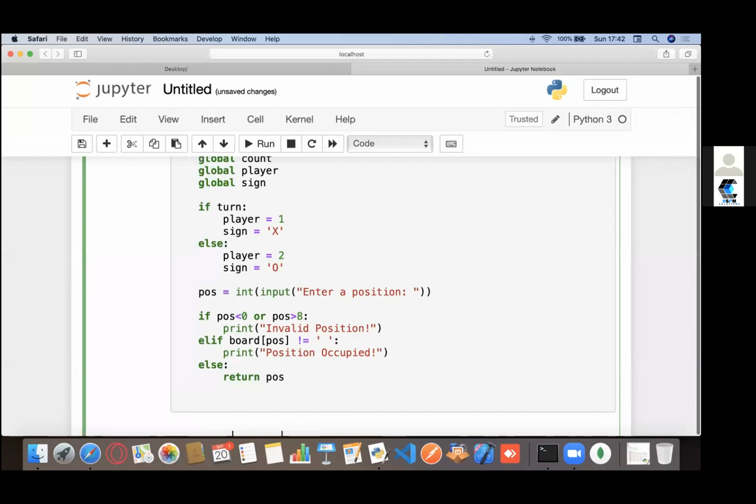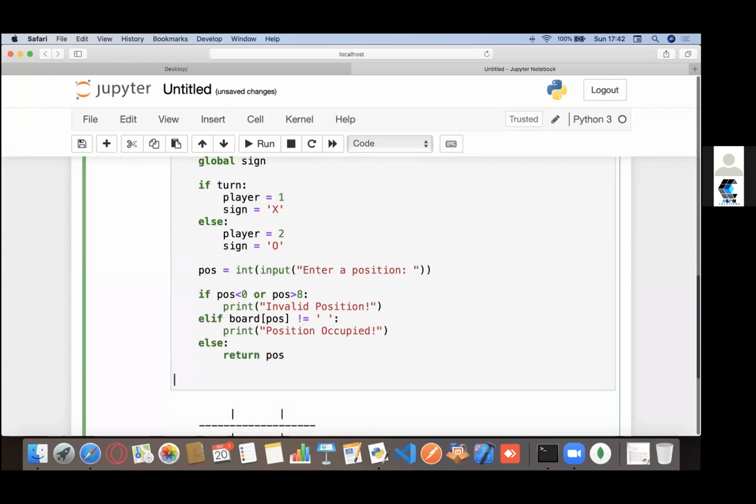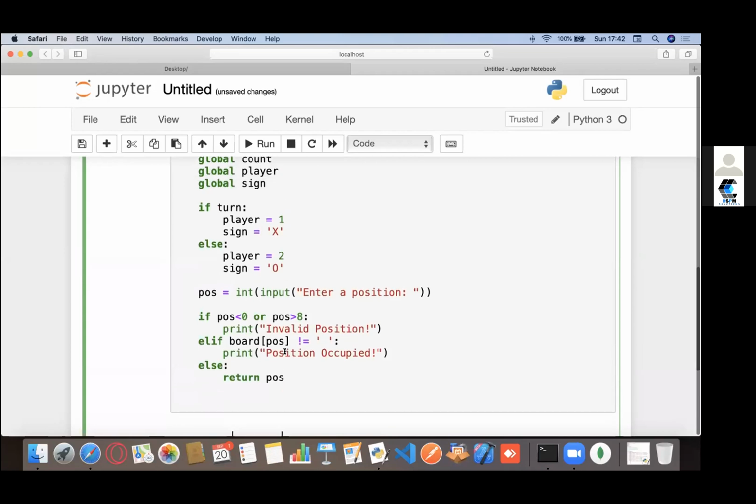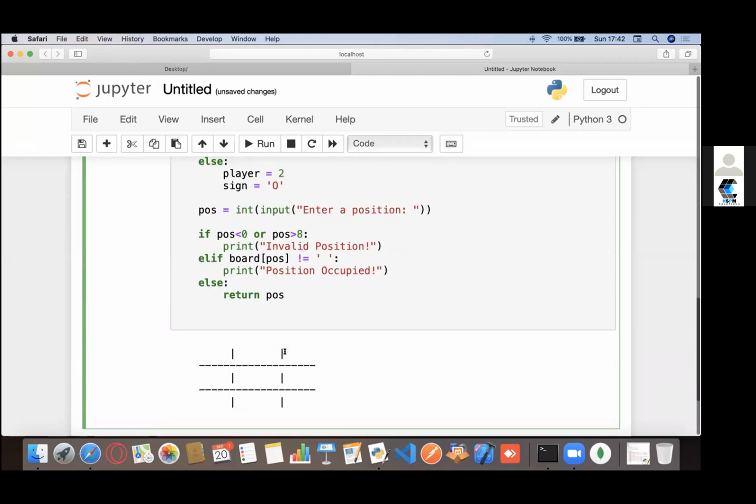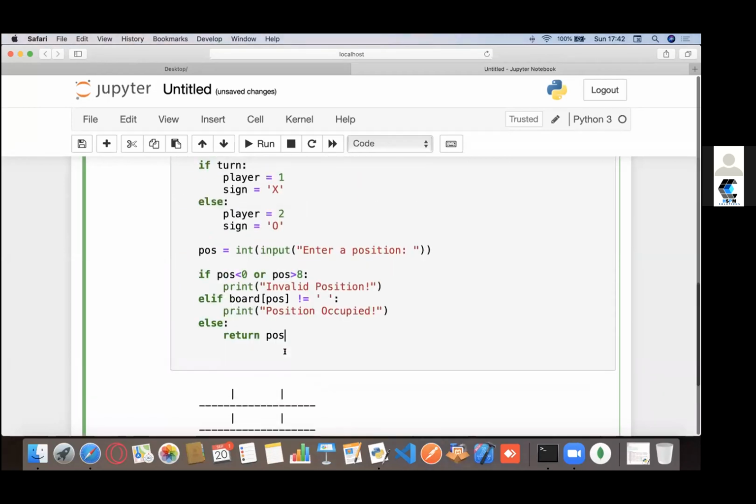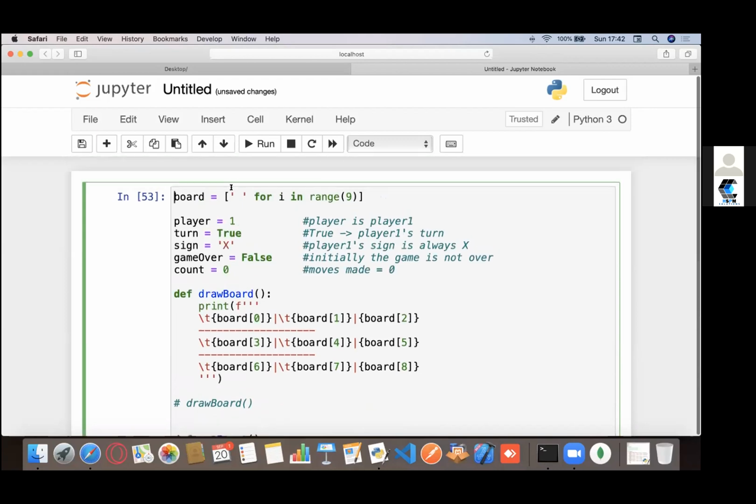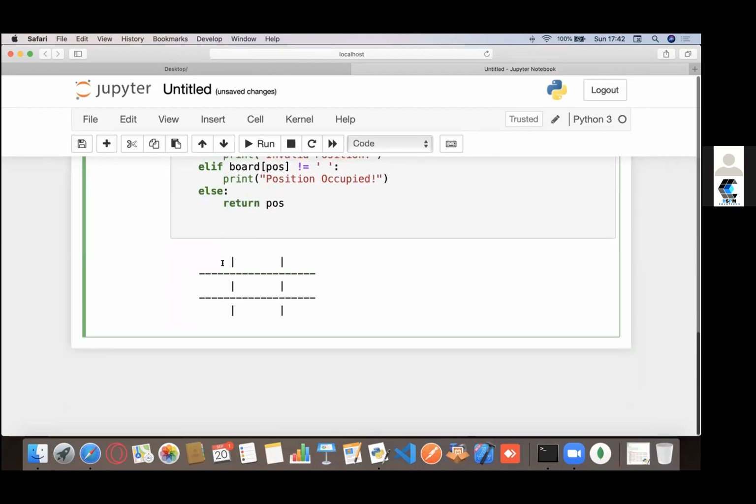Now the main logic that we need is to define another function. What this function is going to do is, if some value has been returned, let's say from get input, we would actually append it to the board and display the board. So let's do that, and once we do that, we'll see how the game looks right now.